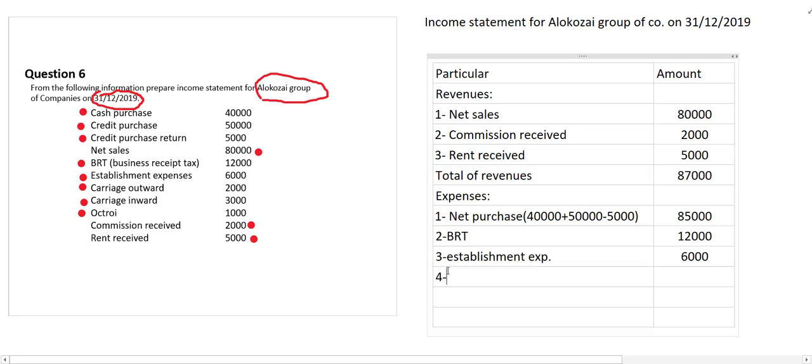Number 4, mention the rest of the expenses. For example, carriage inward and carriage outward. You can record them separately or together. Carriage inward is recorded first, then outward. How much is carriage outward? Carriage outward is 2000, right?